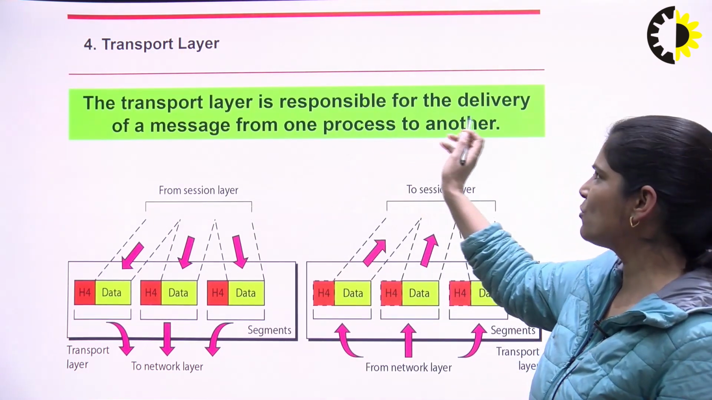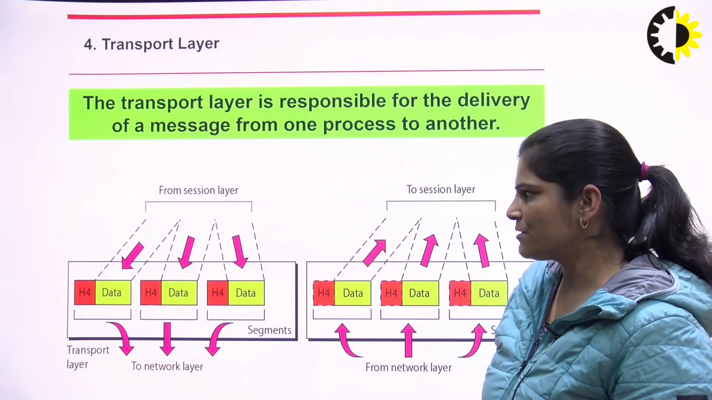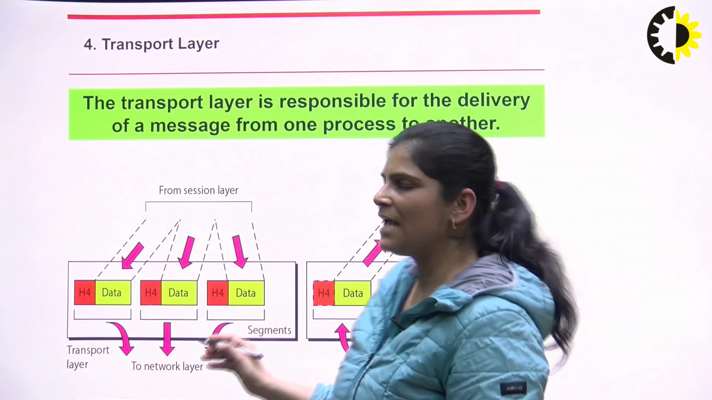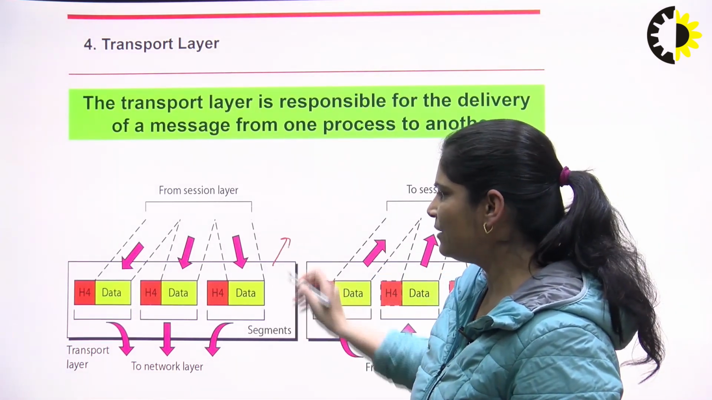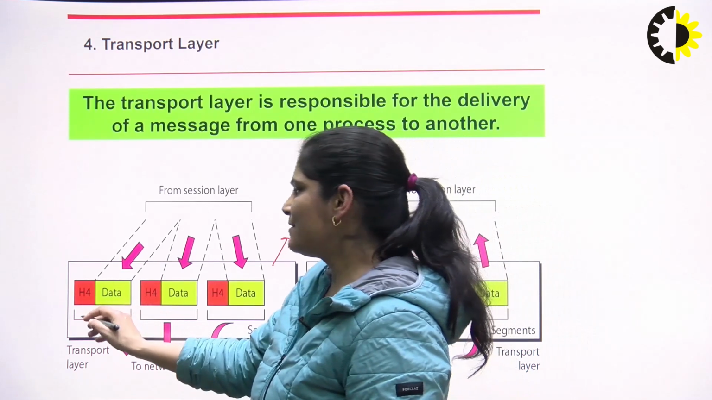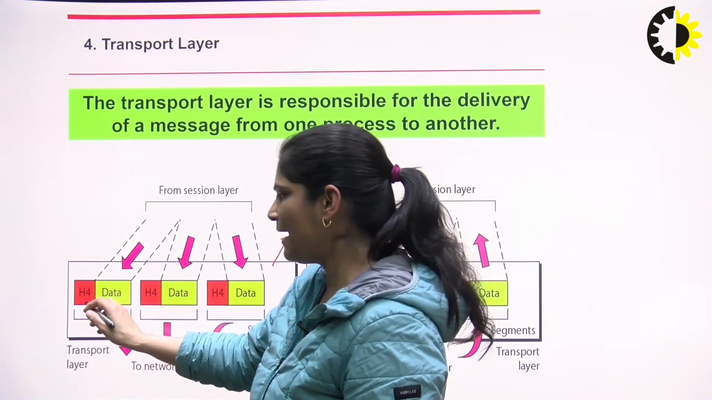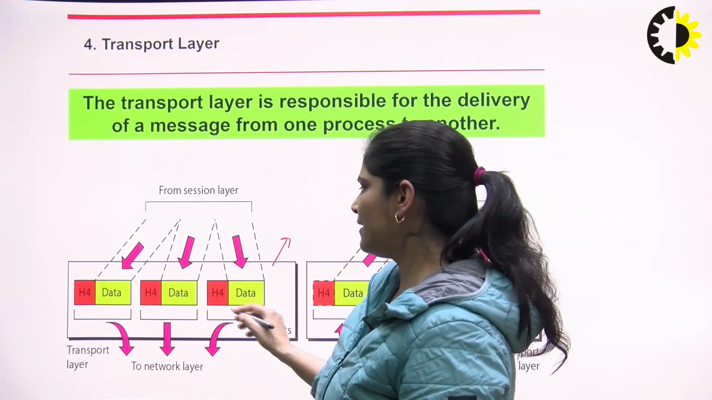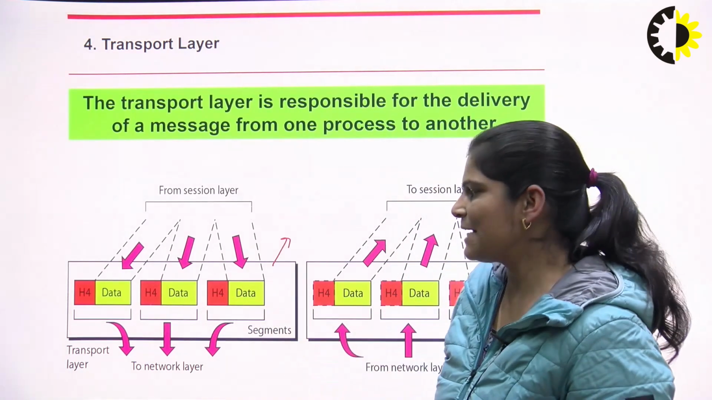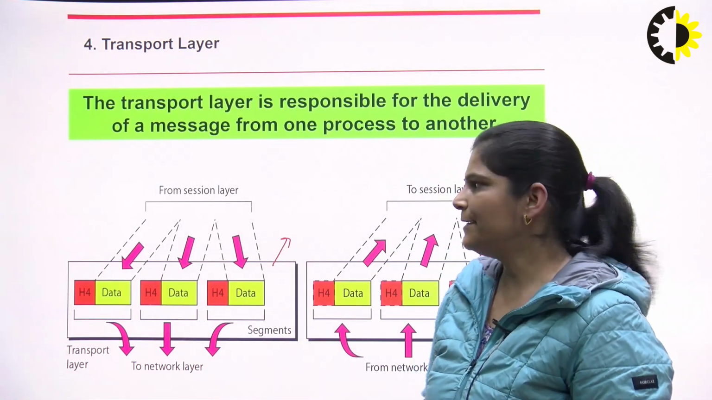Now the next layer is the transport layer. Transport layer is responsible for the delivery of a message from one process to another process. Here, if we have a large packet, then we have to divide that packet into small segments. Let this be segment A, B, C, where a header is assigned to this data, and a header is assigned to each small segment when we are sending data from sender to receiver.